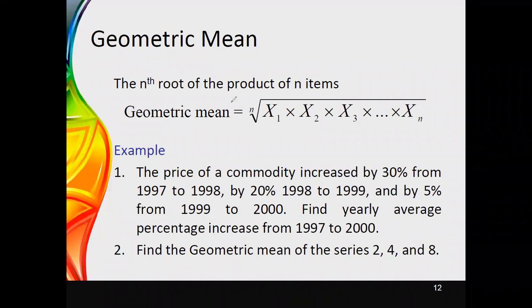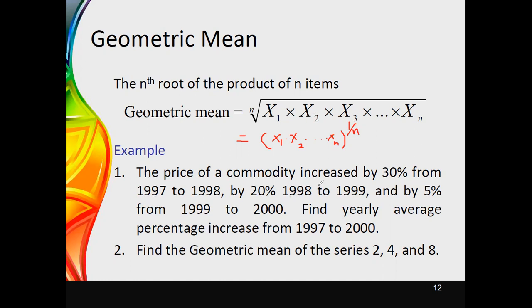Therefore, what we can do as the geometric mean is, first of all, you have to multiply all the n numbers, the n observations, together, and then thereafter you have to obtain the nth root. Therefore, you can write it in this way also. First of all, you have to multiply x1 into x2 up to xn. You have to multiply the values together, and then you can consider the 1 over nth power. It is the same as this nth root.